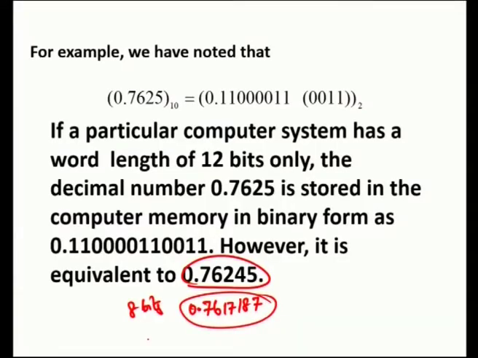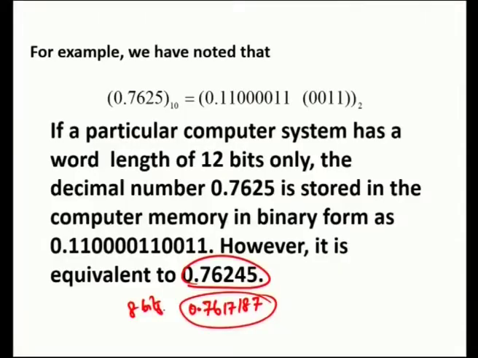So, what is the actual number? 0.7625. What is the number we got back from the computer after it converts its binary form back to decimal form? That is 0.76245. The actual value, the true value, minus the computed value gives the error.